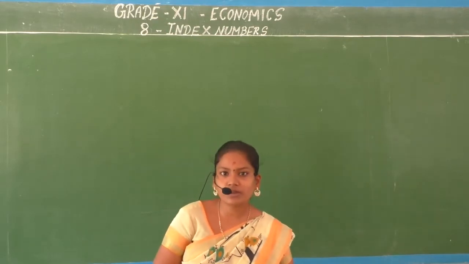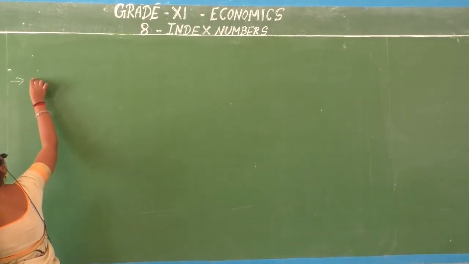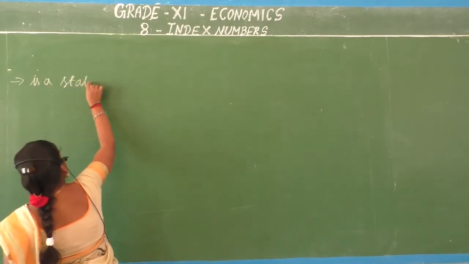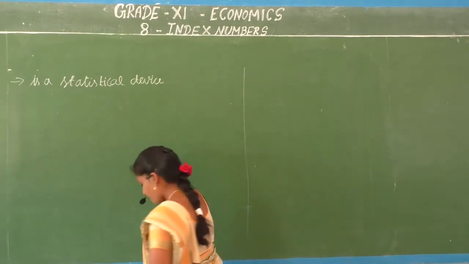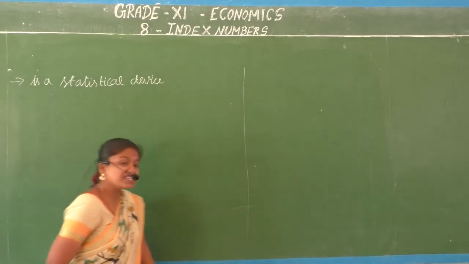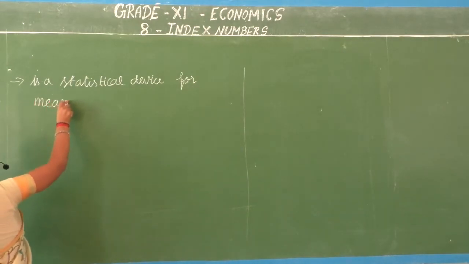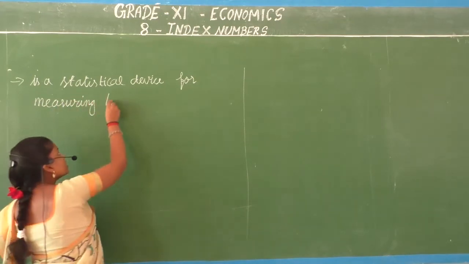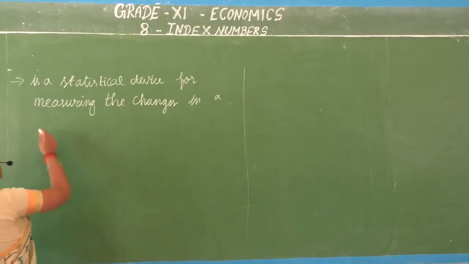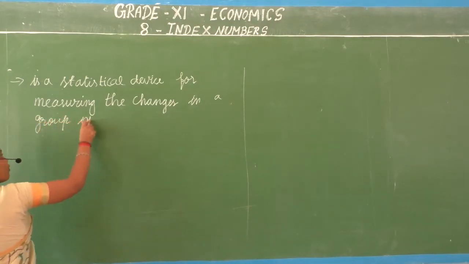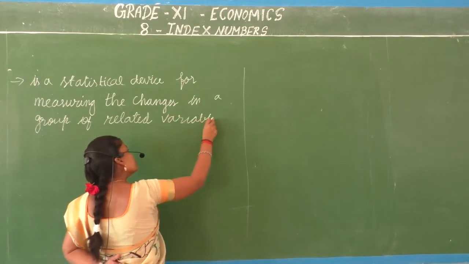So index numbers, a quick recall of what are index numbers. We saw the definition: an index number is a statistical device for measuring changes in a group of related variables.